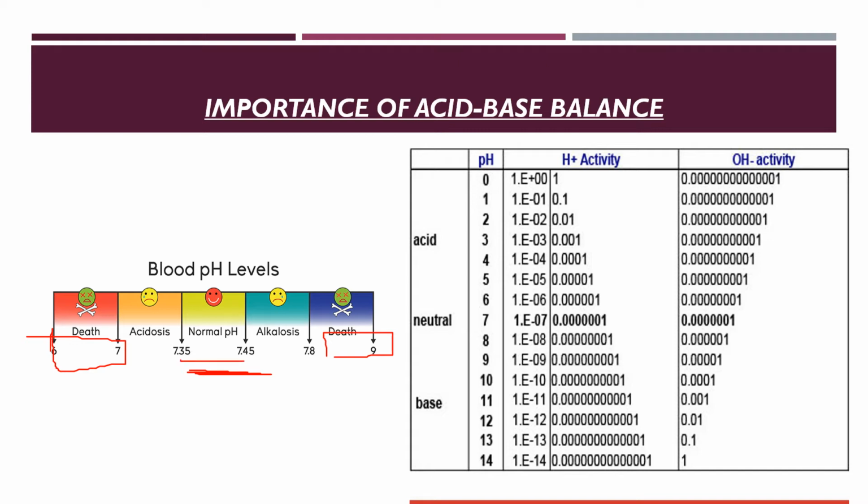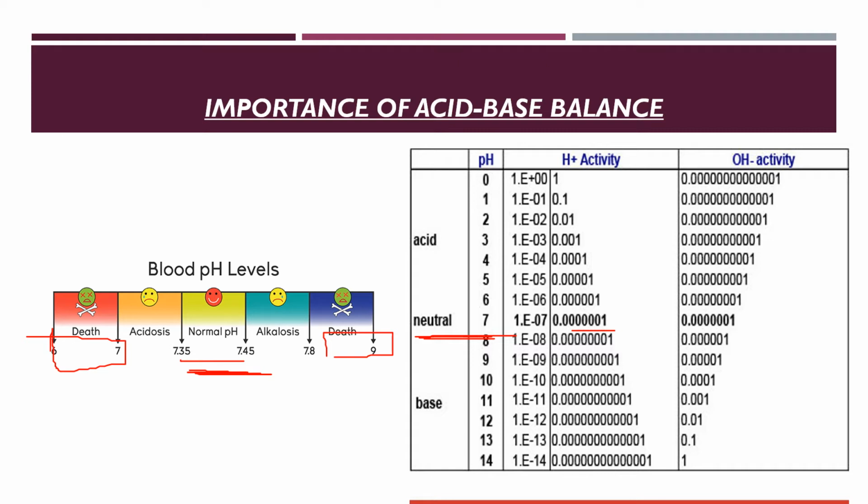And the H+ concentration in our body is normally very low. When the pH is neutral, that is pH 7, the H+ concentration is 10 to the power minus 7 mole. It is a very small amount of H+ present in our body.